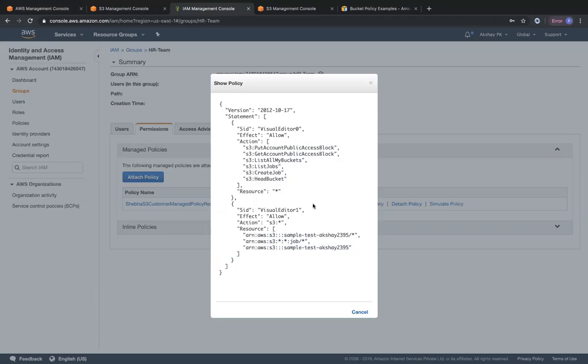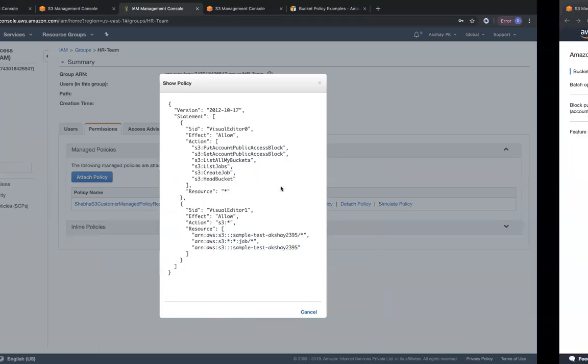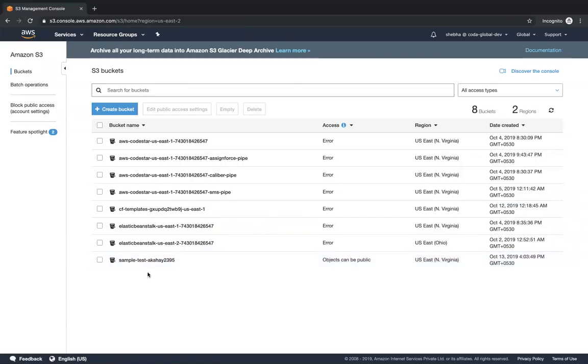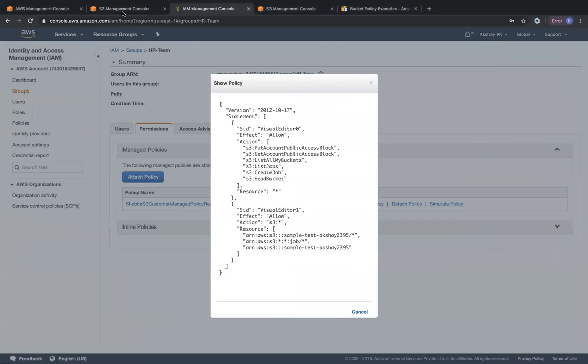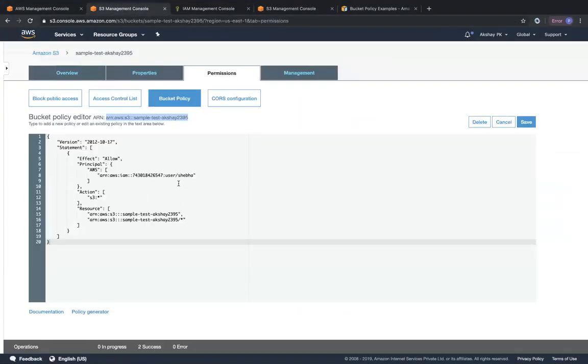So this is how you can do IAM related customer managed policies and restrict access to one particular S3 bucket. And at the same time, you can also use S3 bucket policies to restrict her access to that one particular S3 bucket. So that bucket policy can also be denoted over here. So you can use a combination of either one of these: access control lists, bucket policies or IAM policies. So there is a preference that will be followed.